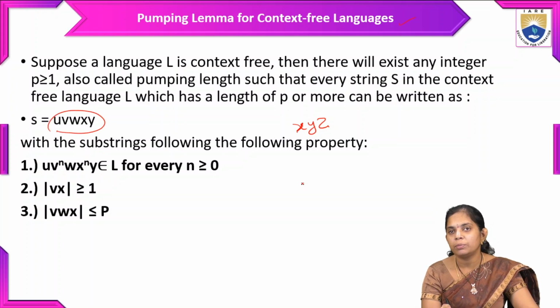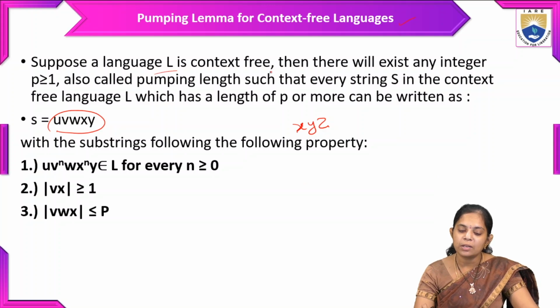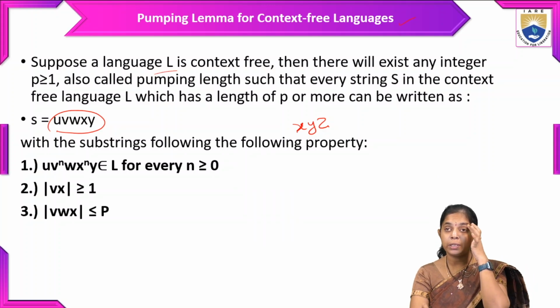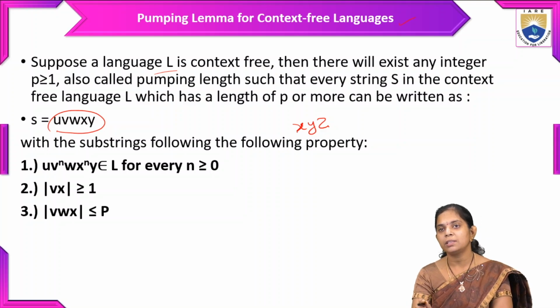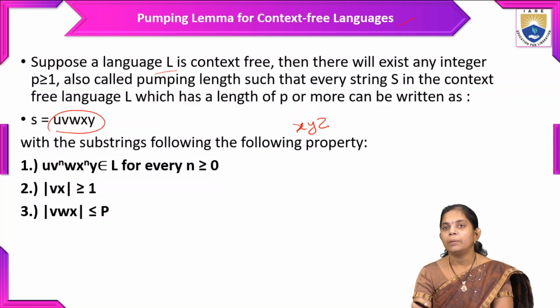So s is going to be divided into 5 parts. Suppose L is a context free language, the same steps we need to follow, but the steps for dividing the string into parts are different here.